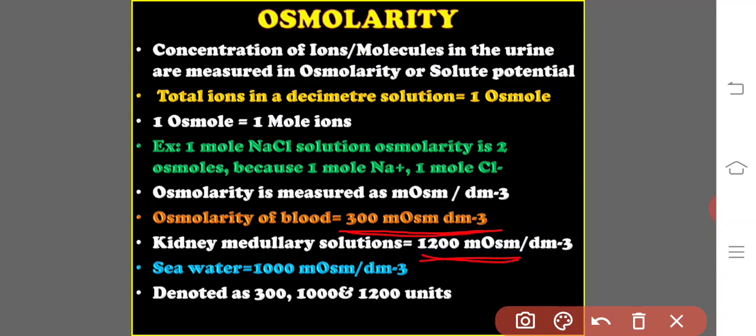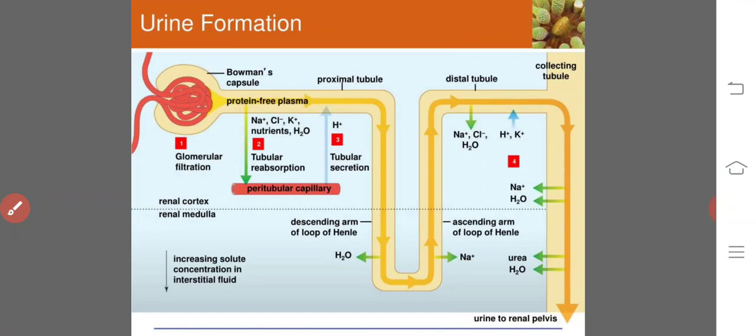We just saw this at the hairpin loop. The osmolarity of sea water is 1000 milliosmoles, so these are the units: 300, 1000 and 1200. Let us see the previous picture once.